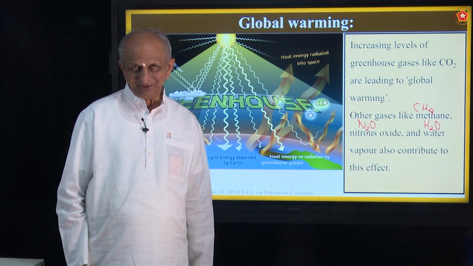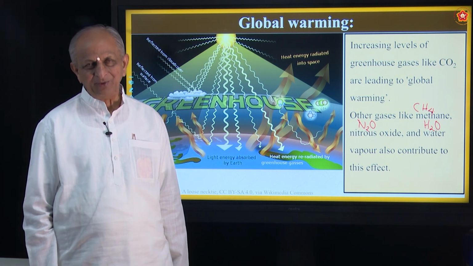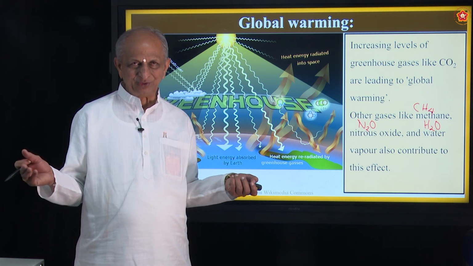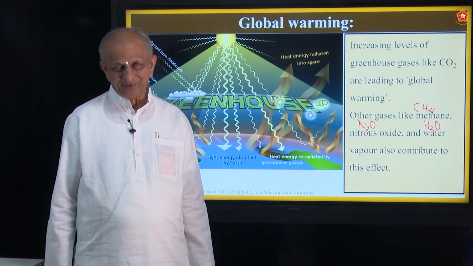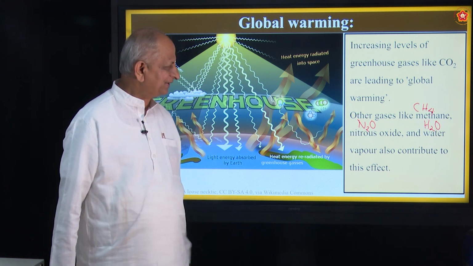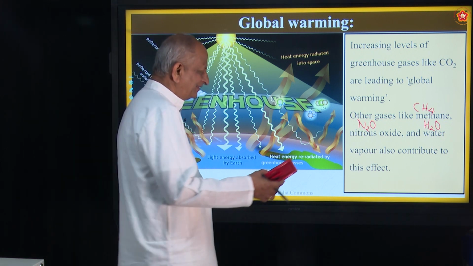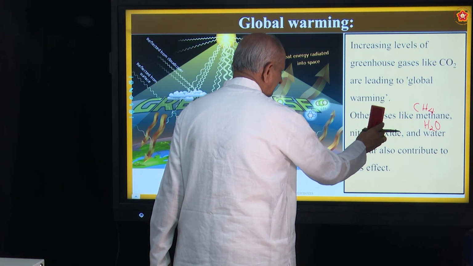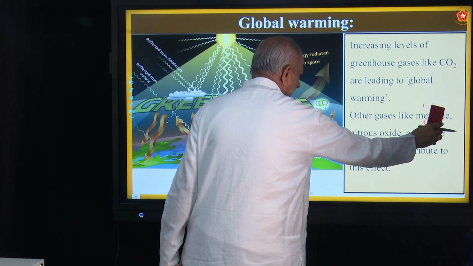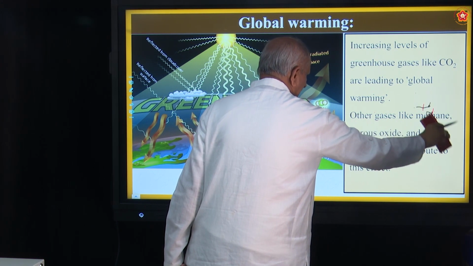Now this year actually it is supposed that the temperature will rise by 2 degrees Celsius. Then what happens? When the earth's temperature is increased, of course human beings also will be affected. More than that, there are dangers also. Can you predict what are the dangers? One of the dangers is, come on, the ice that is there in the Arctic and Antarctic regions, they will melt. Is it not? Ice will be melted.